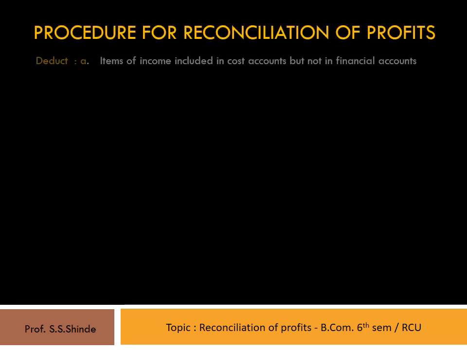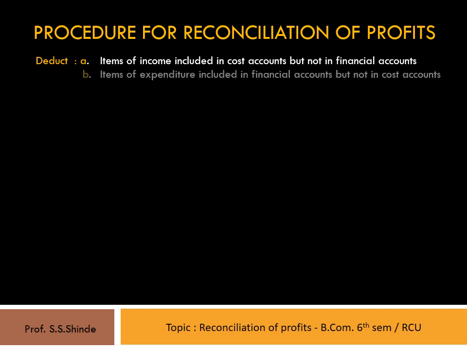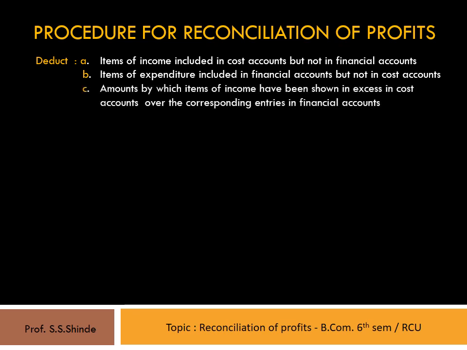Now, the items that are to be deducted from the cost account profits are to be taken into consideration. These items are: first, items of income included in cost accounts but not in financial accounts. Second, items of expenditure included in financial accounts but not in cost accounts. Third, amounts by which items of income have been shown in excess in cost accounts over the corresponding entries in financial accounts.